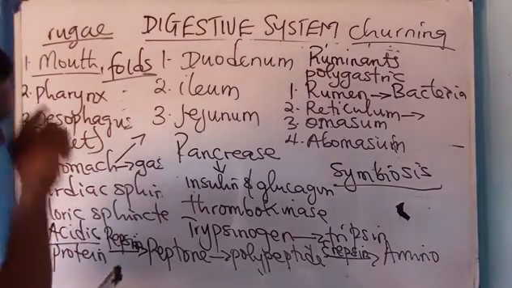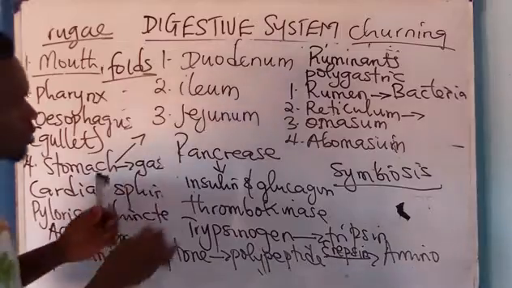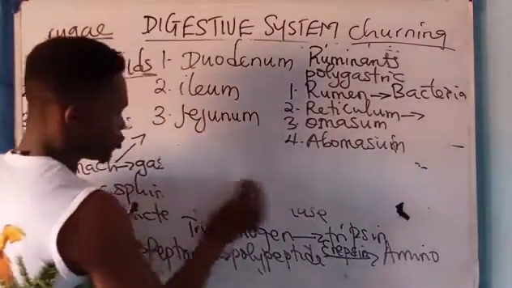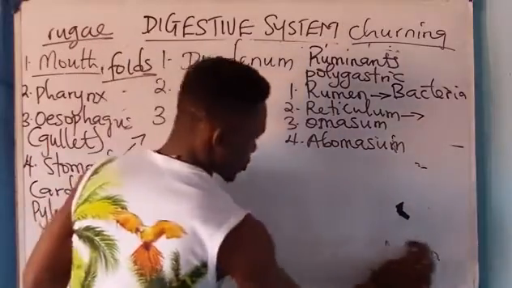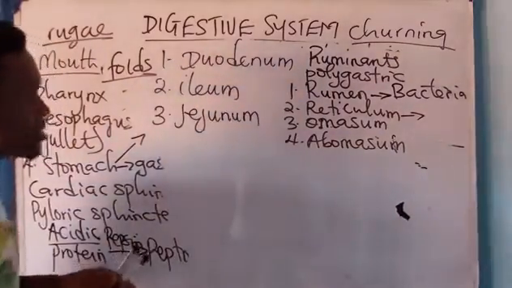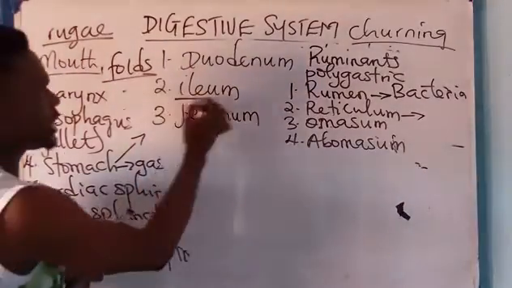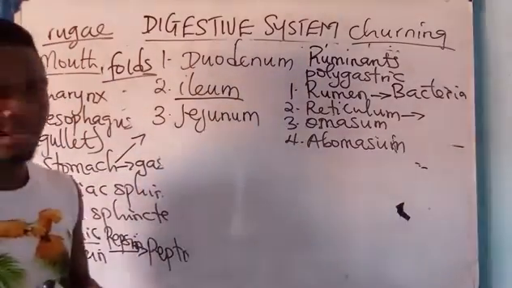Now, the next one is ileum. In which of these parts of the small intestine do digestion and absorption occur? Please, digestion and absorption occur in the ileum of the small intestine.